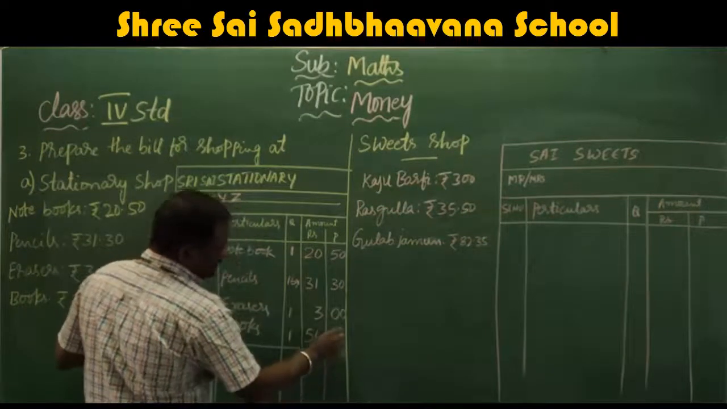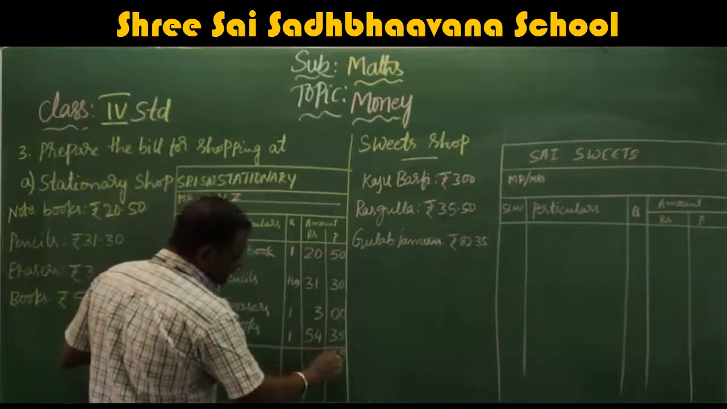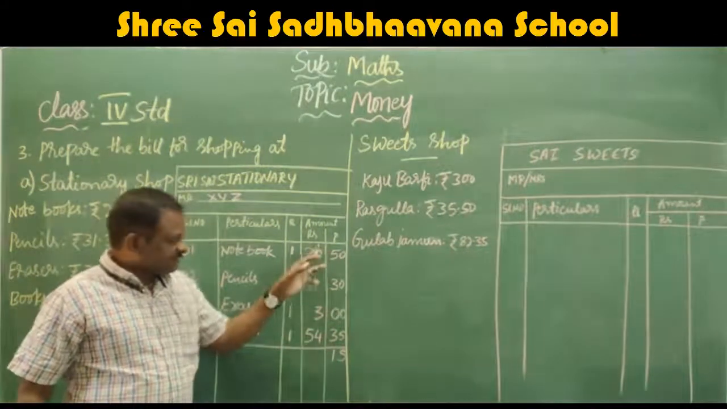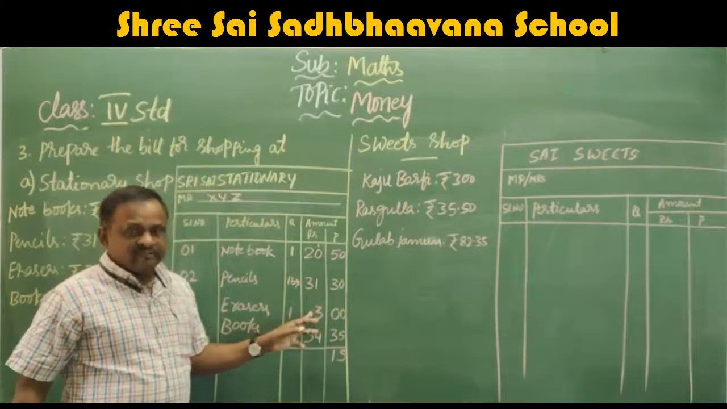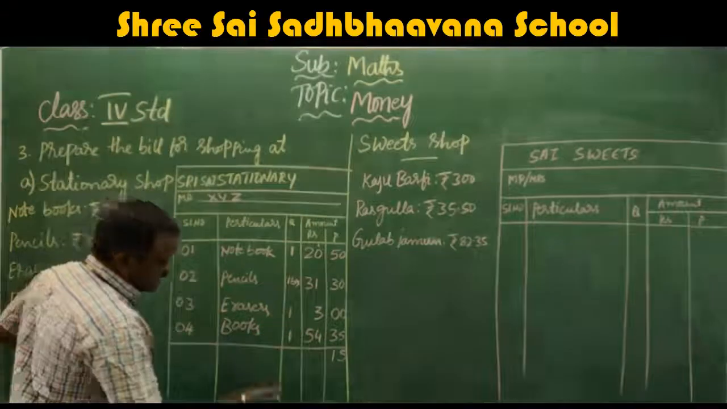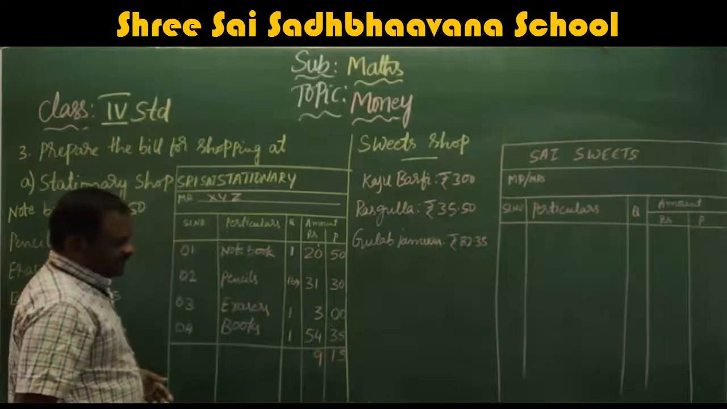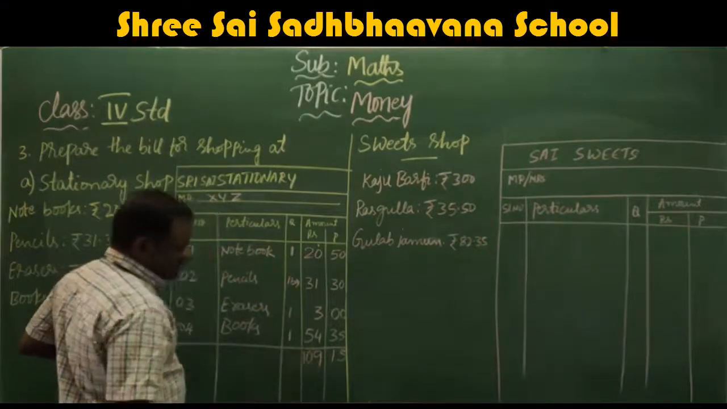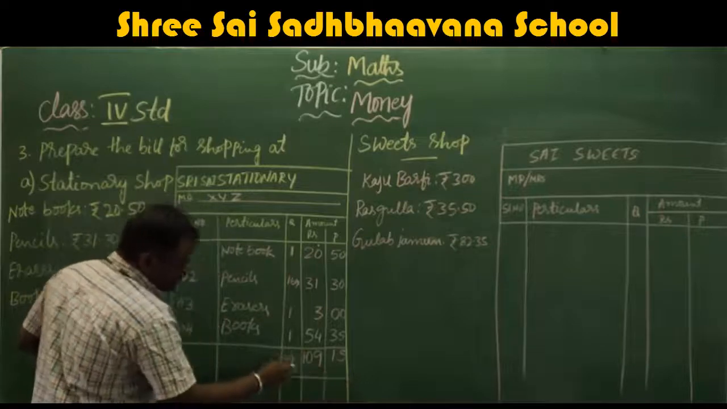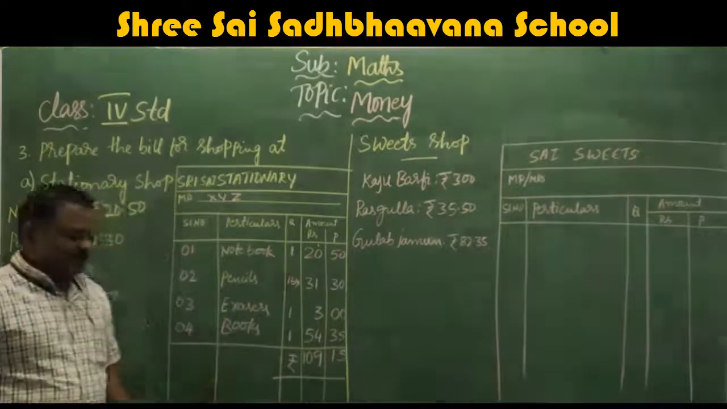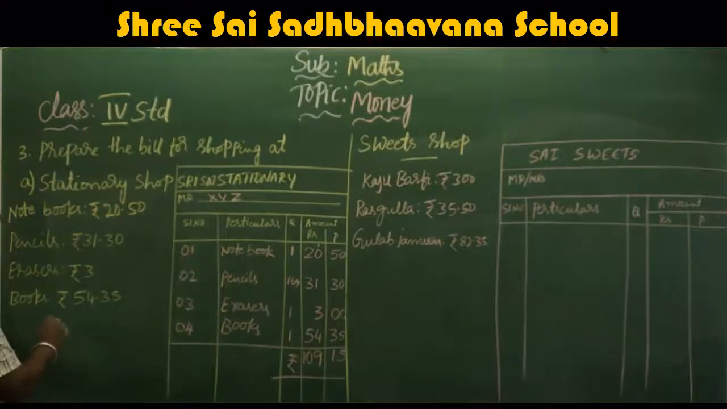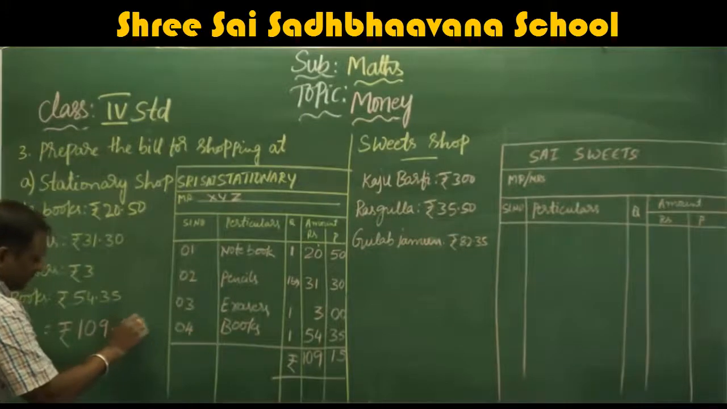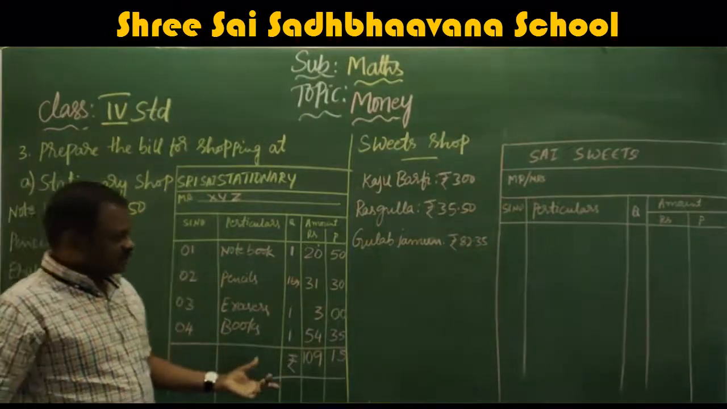5. 3 plus 3, 6. 6 plus 5, 11. Carry 1. 5 plus 3, 8. 8 plus 3, 11. Carry 1. 1 plus 1, 2. 2 plus 3, 5. 5 plus 4, 9. 5 plus 4, 9. 2 plus 3, 5. 5 plus 5, 10. What is the total amount? Rupees 109.15. So this is the amount you have to pay, rupees 109.15.